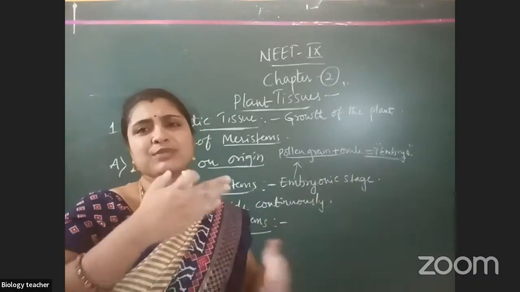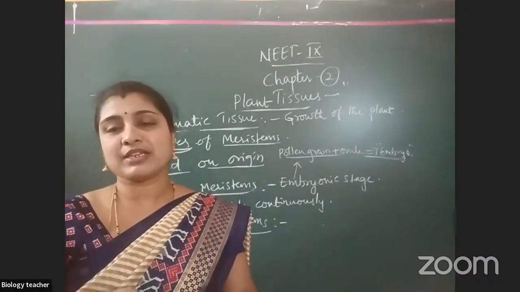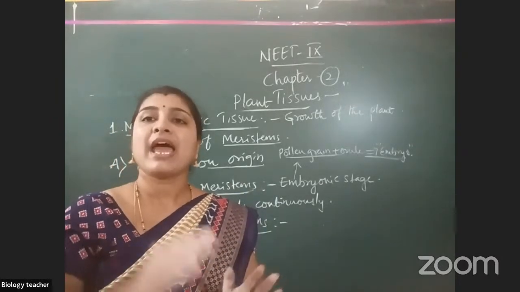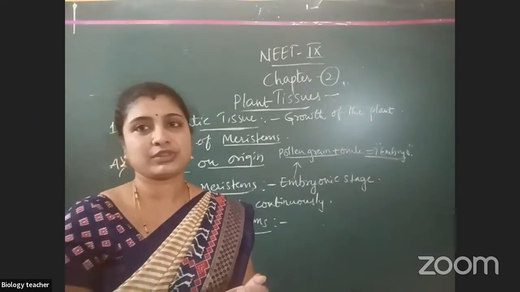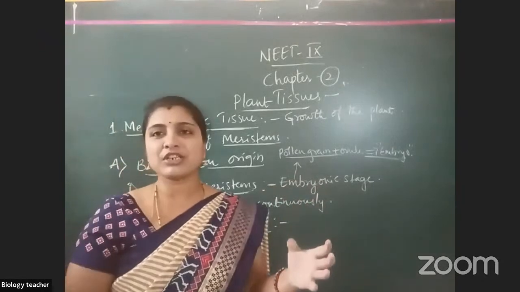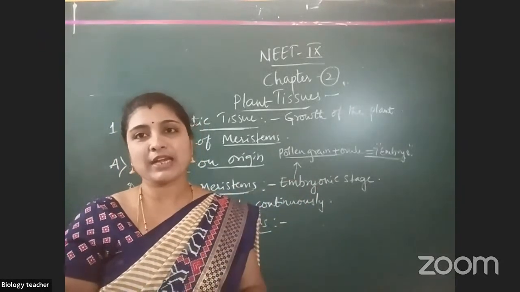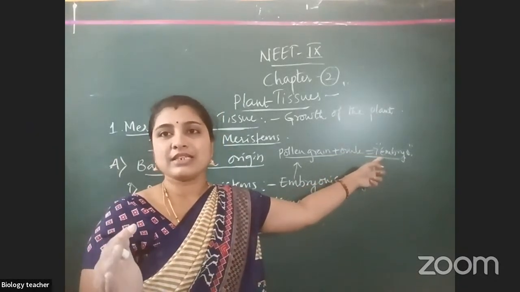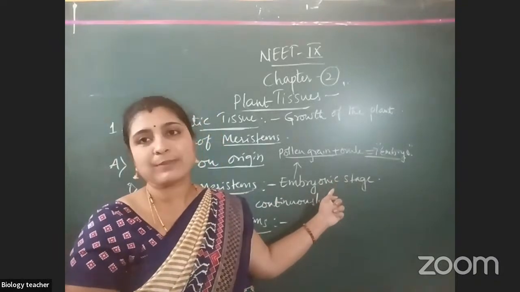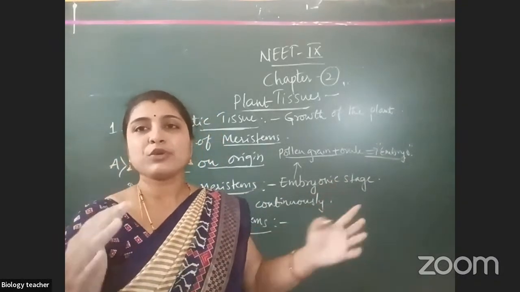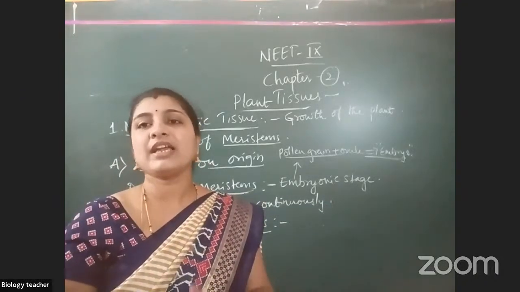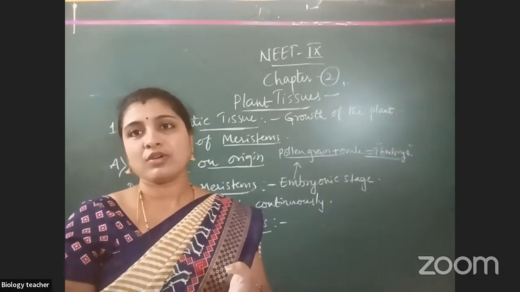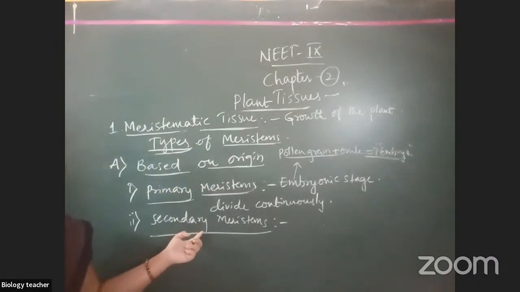Okay. So primary meristems continuously divide. But some groups of meristems do not undergo any division. They stop at some time and differentiate into permanent tissues. You have studied how many types of tissues now? We have 4 types of tissues. One is meristematic tissue. From the embryo itself, all tissues are formed. So the first tissue formed is the primary tissue. After some group of cells stop dividing, they form other different tissues like vascular tissue and ground tissue. That type of tissues are known as secondary meristems.